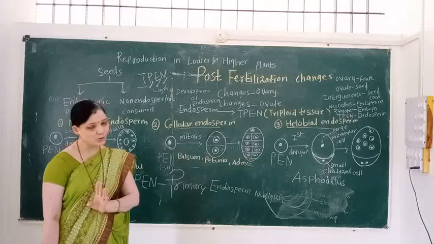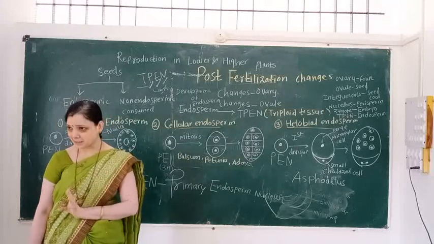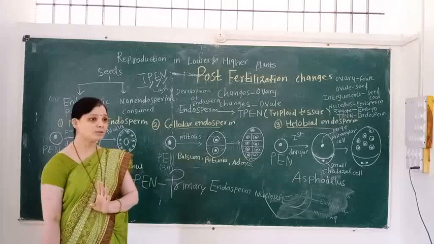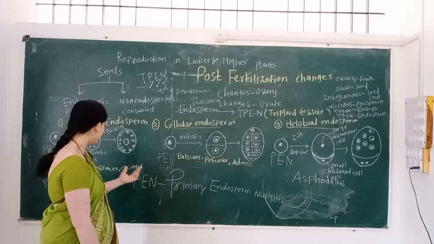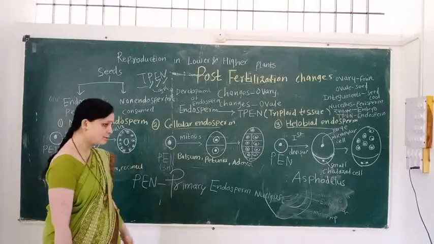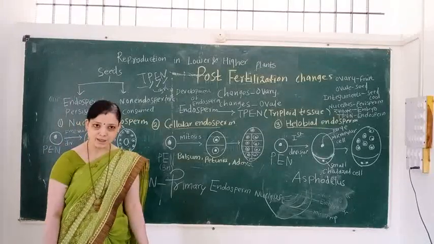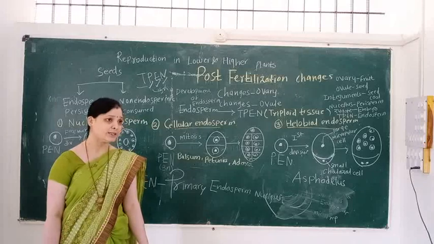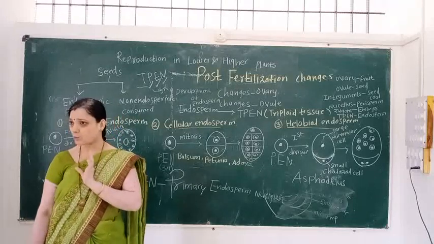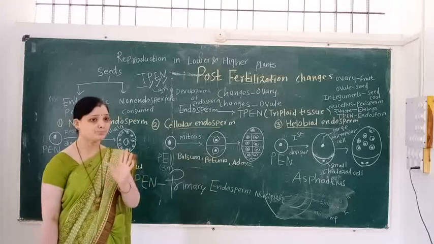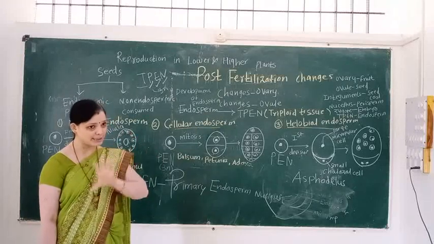Nuclear division is called karyokinesis. Division of the cytoplasm is called cytokinesis. In nuclear endosperm, the PEN divides repeatedly to form many nuclei, but here wall formation does not take place. A central vacuole is present.